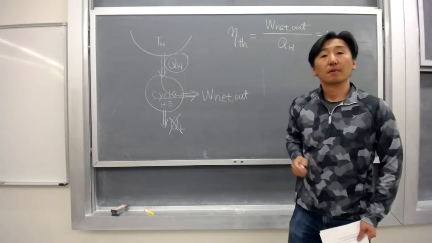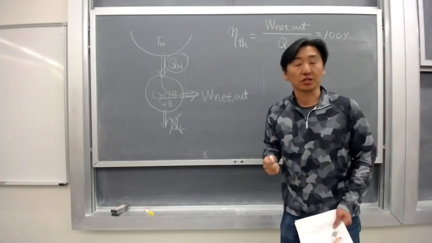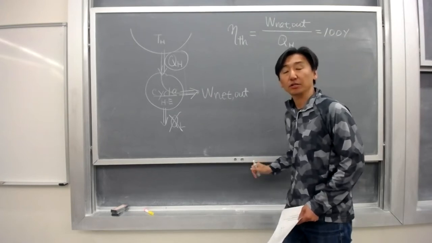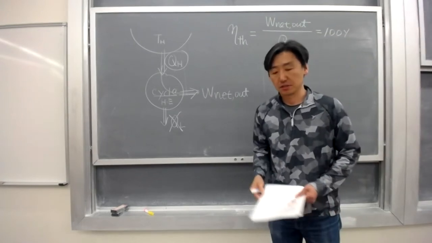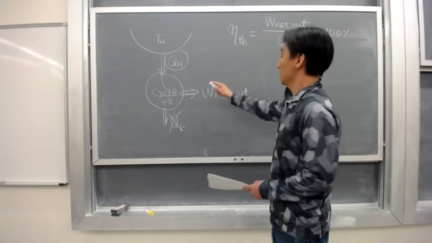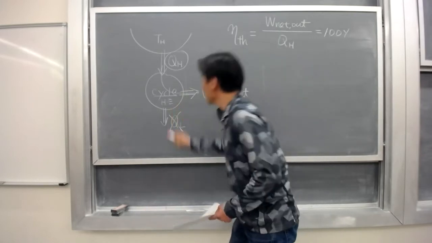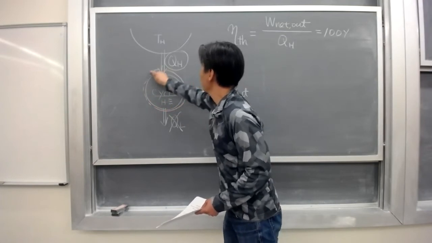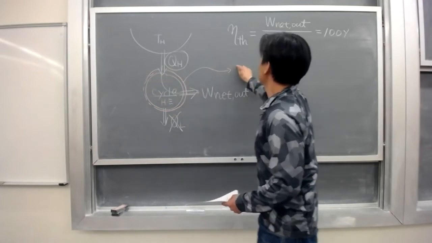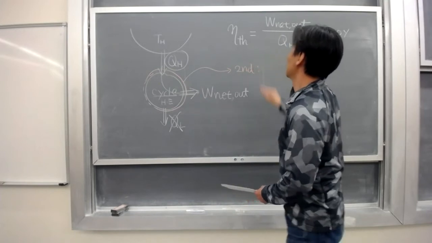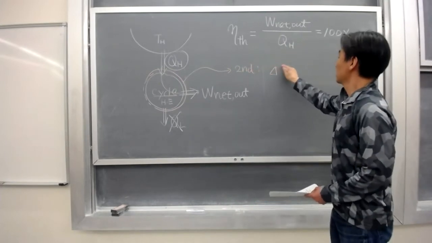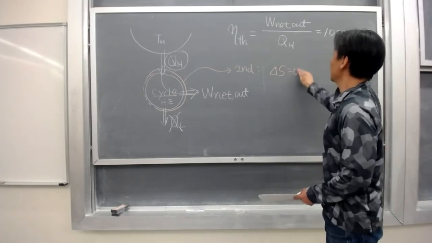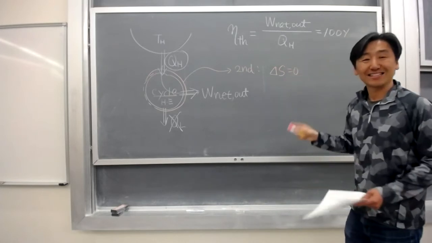Now, is it possible to make such a heat engine? In order to answer this question, let me try to apply the second law of thermodynamics. When we consider the heat engine as our system, the second law of thermodynamics gives us that the change of entropy, delta S, is equal to 0 because that's a cycle.